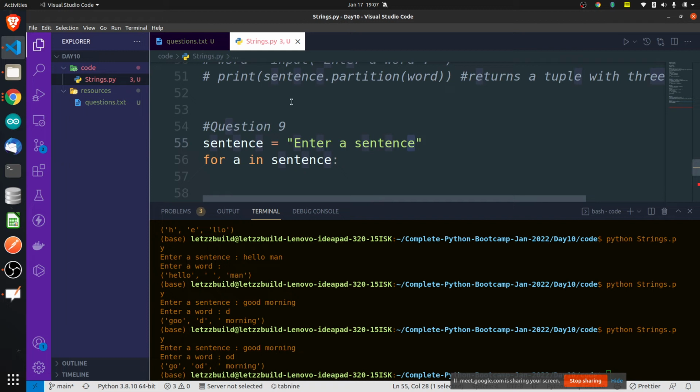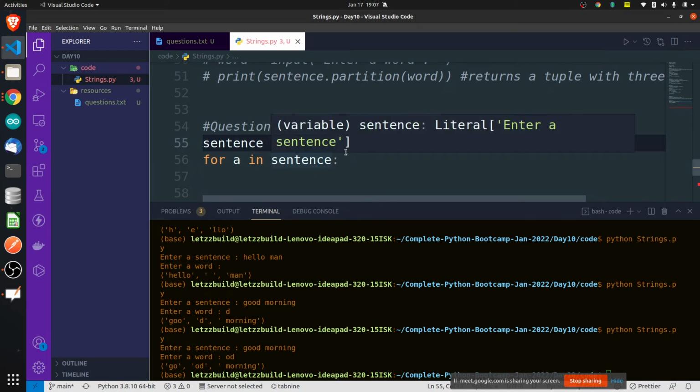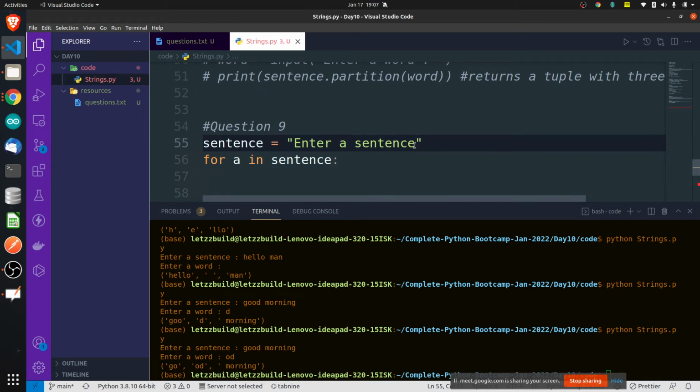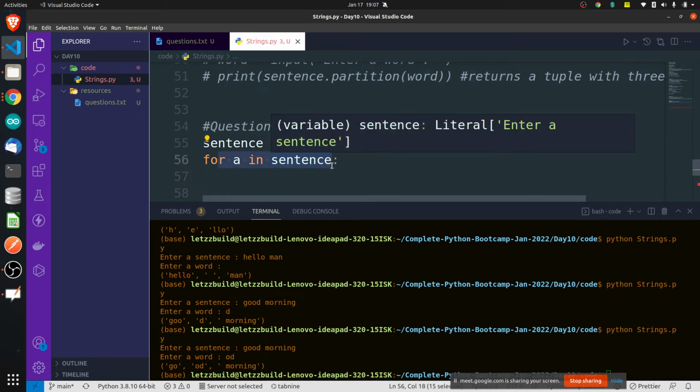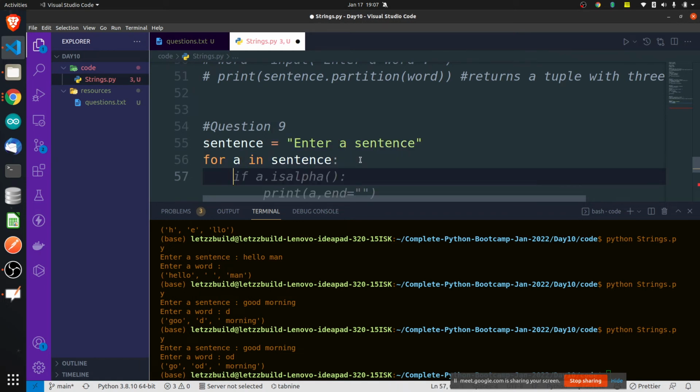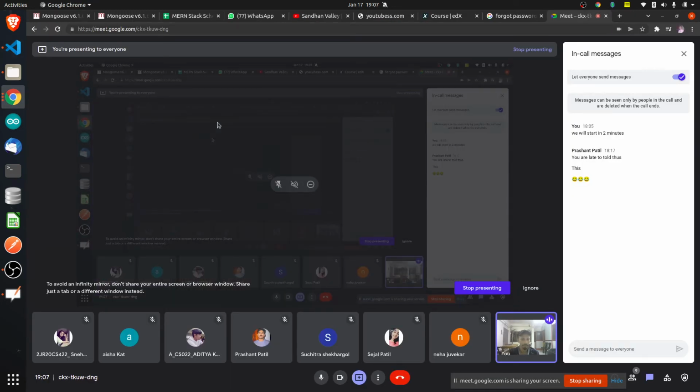Just think there is a pointer starting from here, going to the next, and the next, until it reaches the end. For this purpose, the for loop is there. That's it. Whenever you want to take a decision, you will be using if conditions.